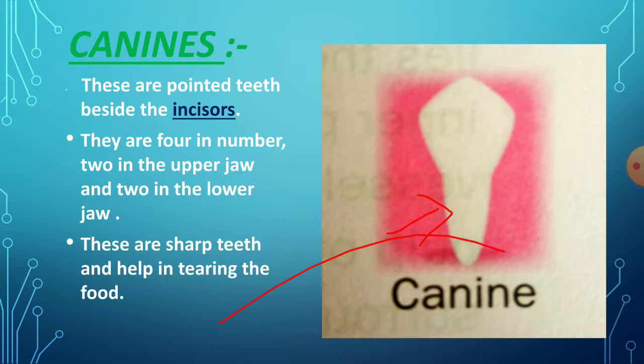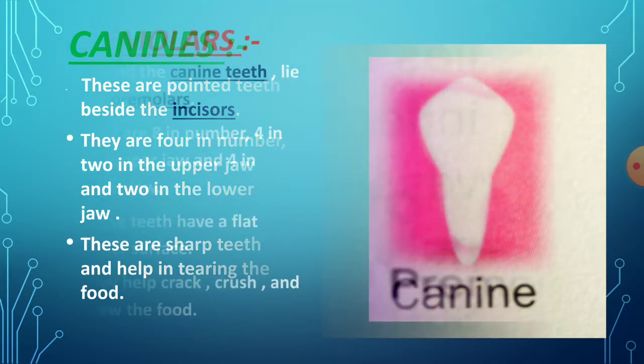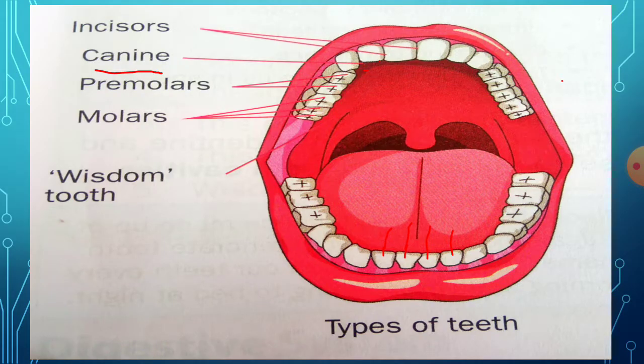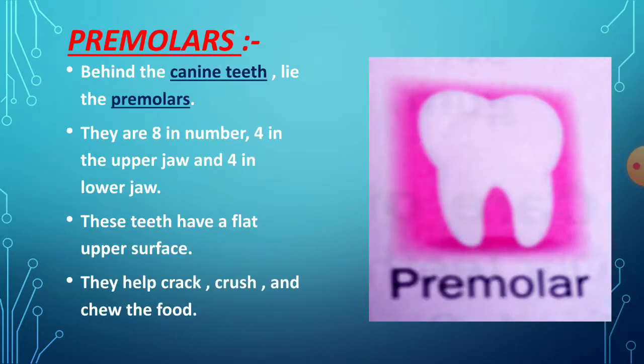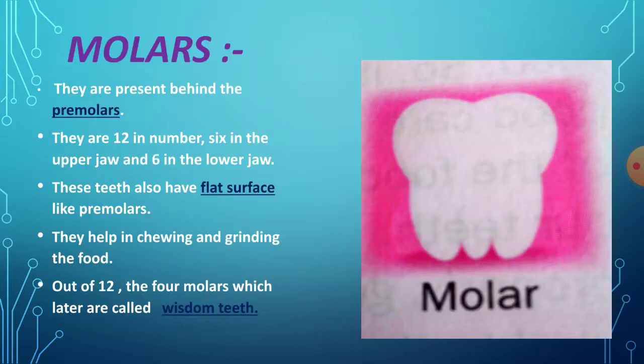You just see the picture. So after incisors, canine is there. How many are there, 2 or 4? Yes, students, see here. They are 4 in number, 2 in the upper jaw, 2 in the lower jaw.